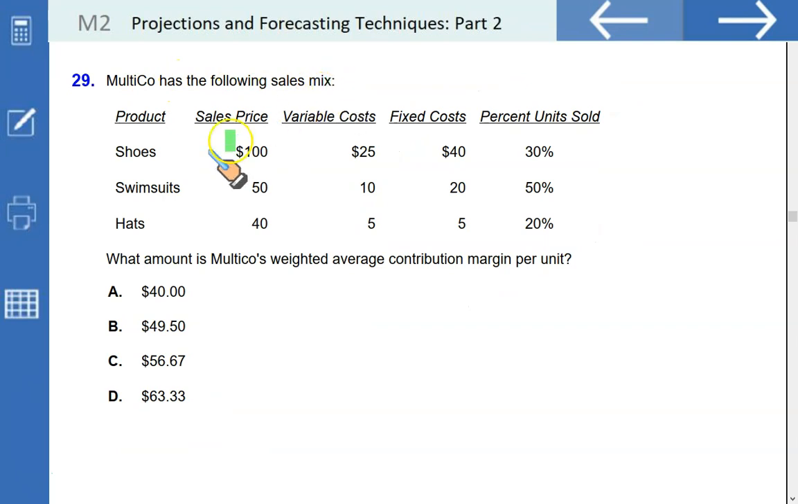Multico Company has the following sales mix: shoes, swimsuits and hats sold at these prices, variable cost, these fixed costs, and the proportion of sales. 30% of the units we sell are shoes, swimsuits 50%, hats 20%. What amount is Multico's weighted average contribution margin per unit? First, you need to find the contribution here. That's $75,